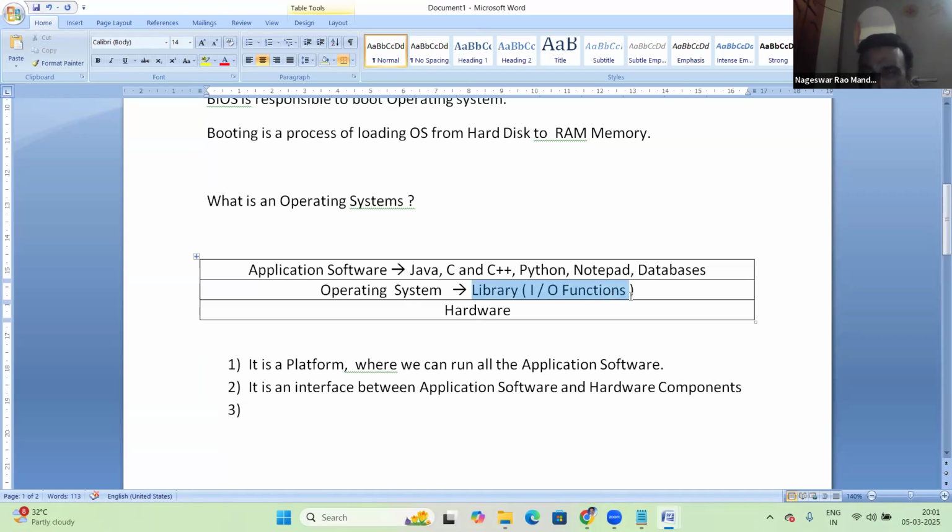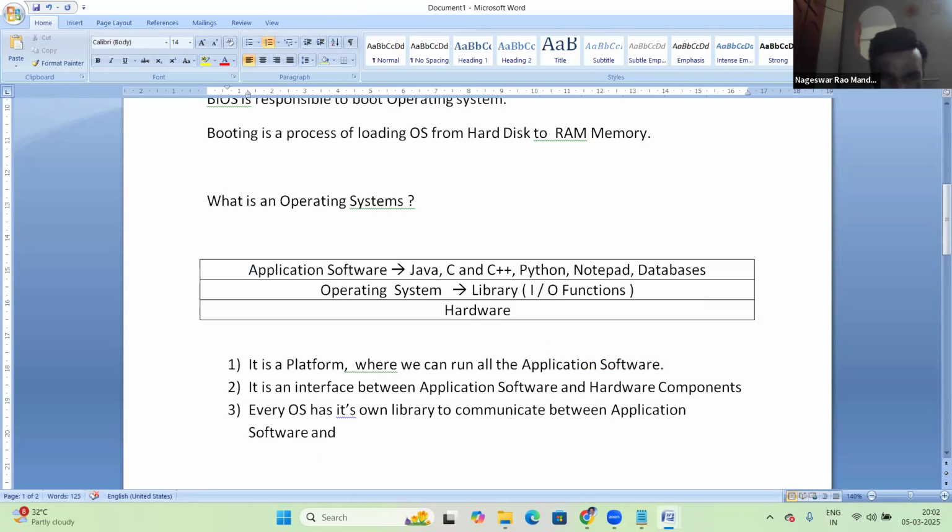Important point, try to remember here. Every OS has its own library to communicate between application software and hardware components.